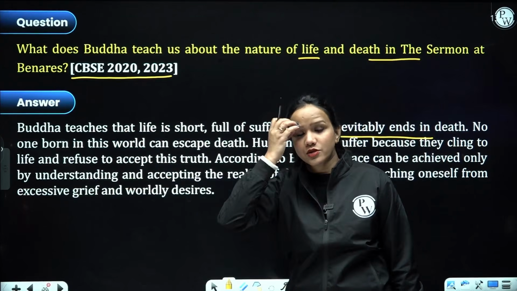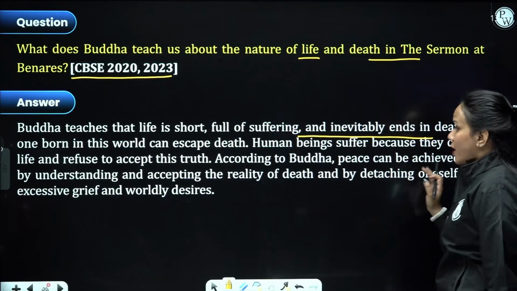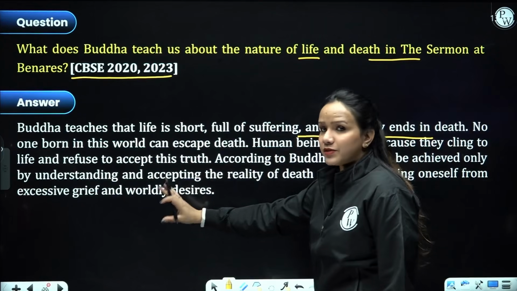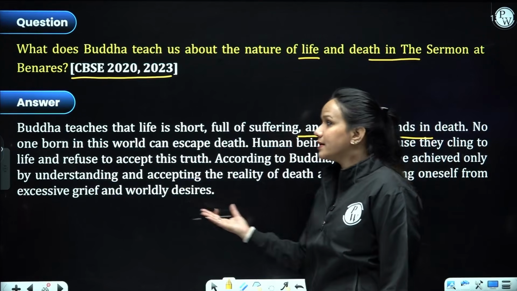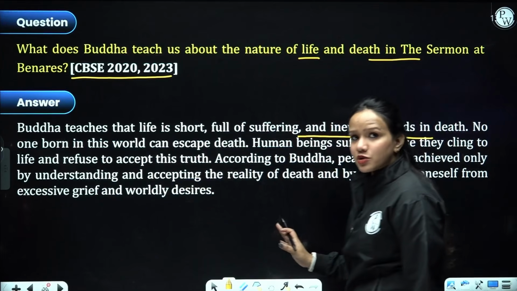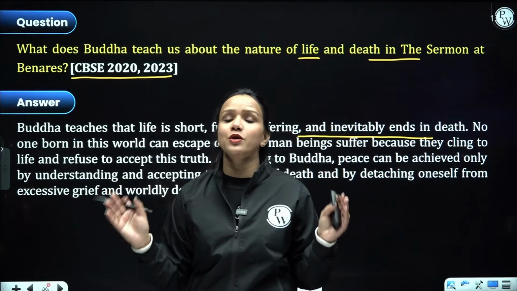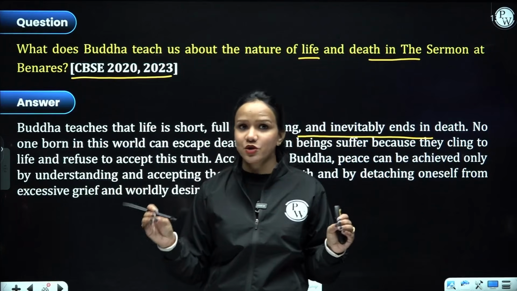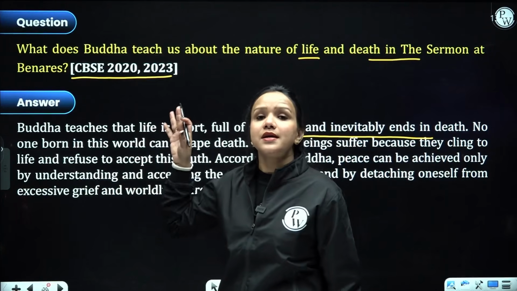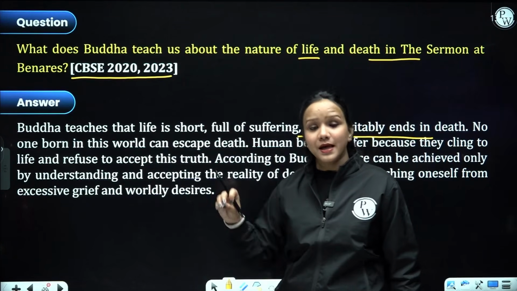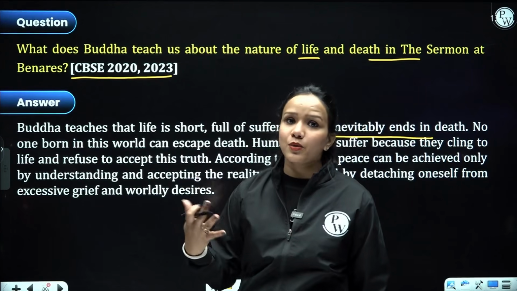Now you know the rest of the story. All right. So I hope I don't have to explain again here. We have been discussing the same thing again and again, right? Because there is not much in the story. And as you know that less is more, although the chapter is not that lengthy, still it covers two important aspects. It teaches us a very important lesson about life and death.